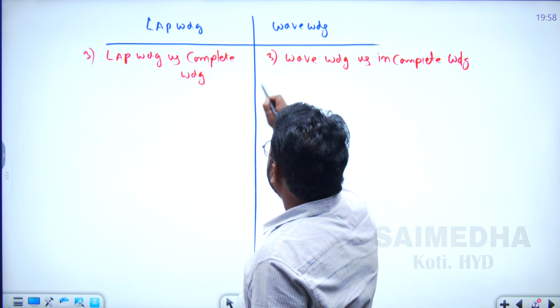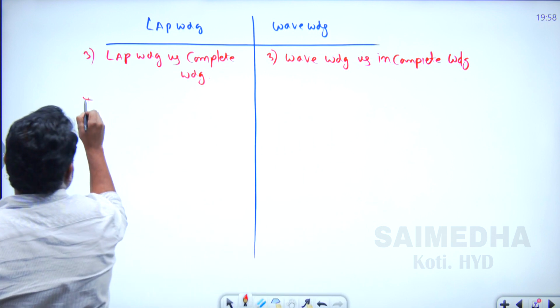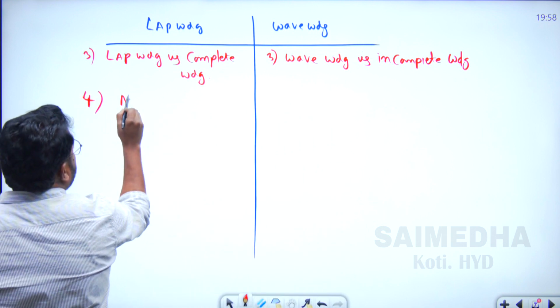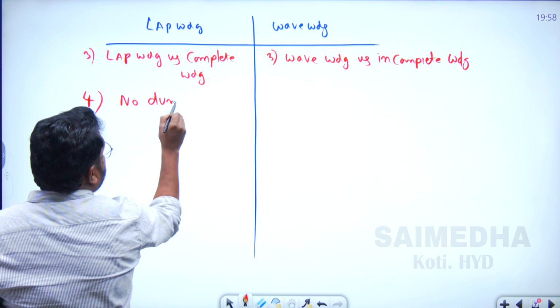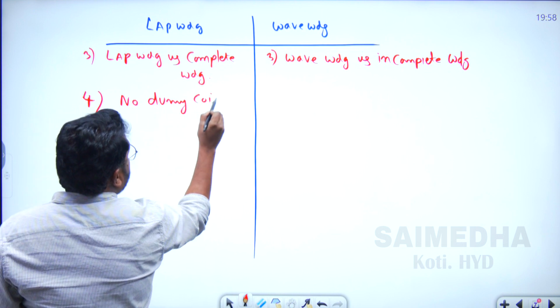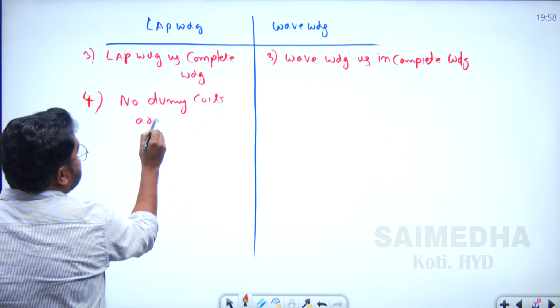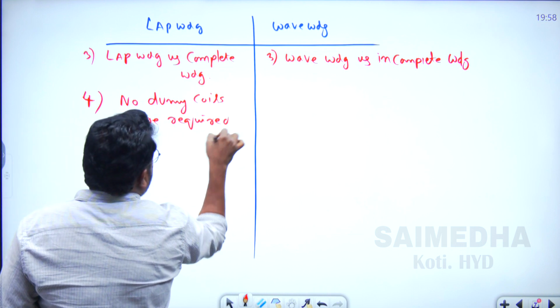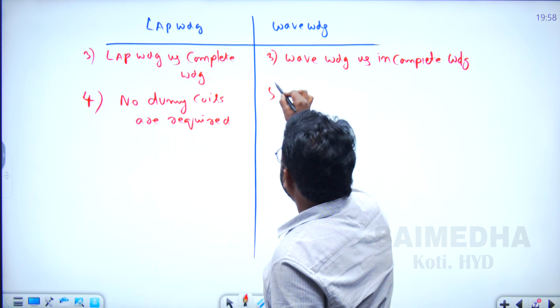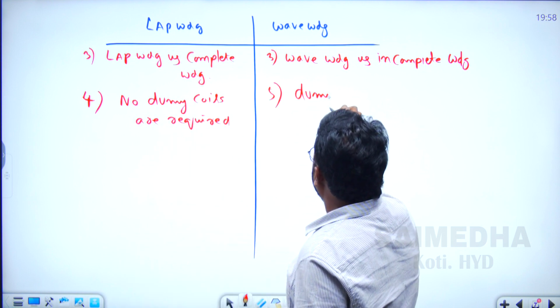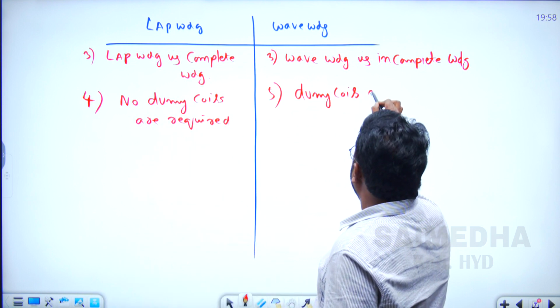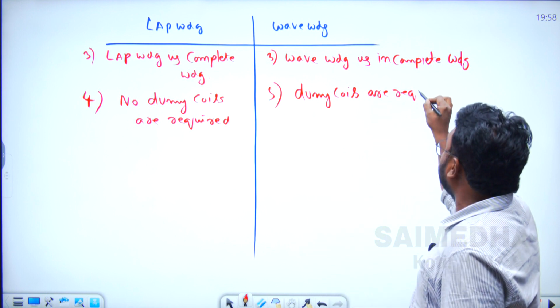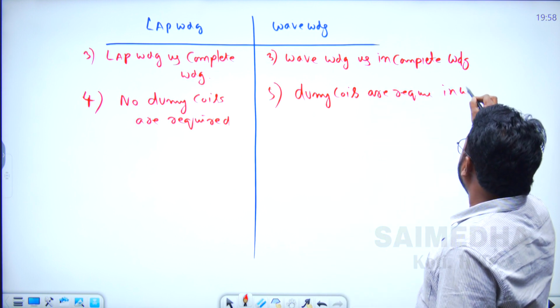Here, in the lap connected winding, it is a complete winding, so no dummy coils are required. In the wave winding, dummy coils are required.